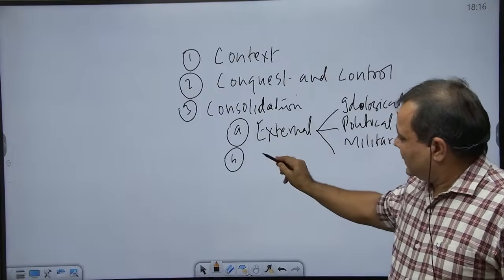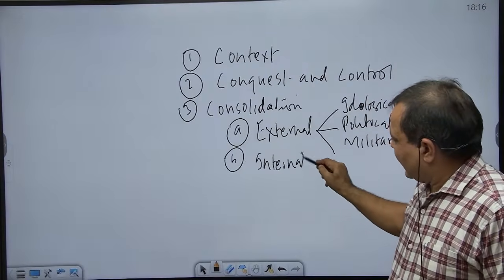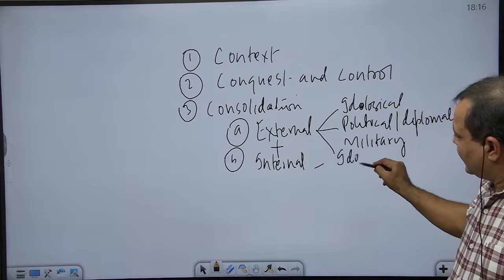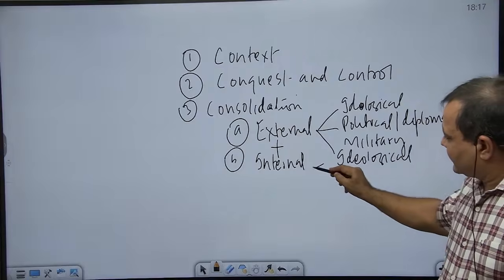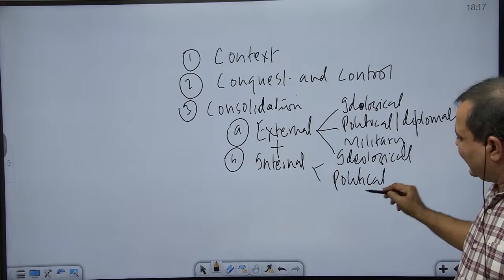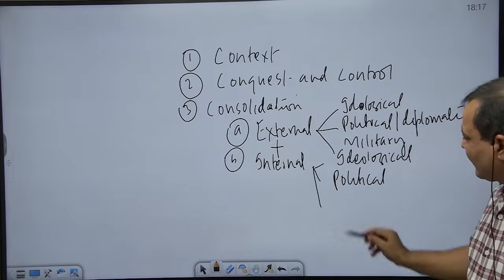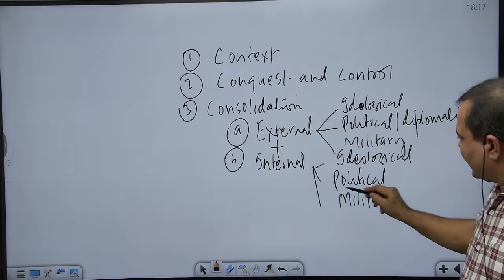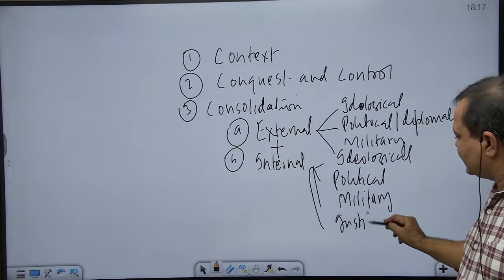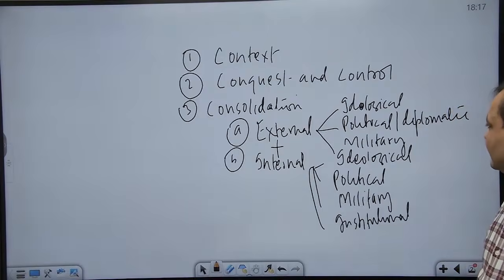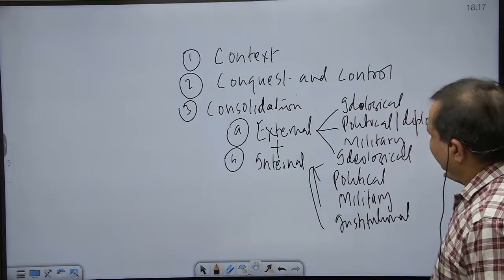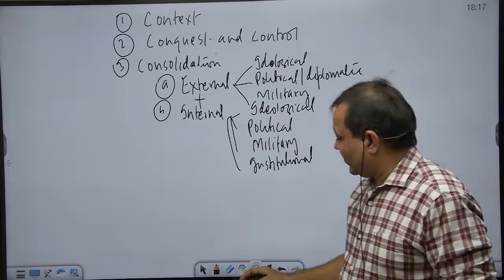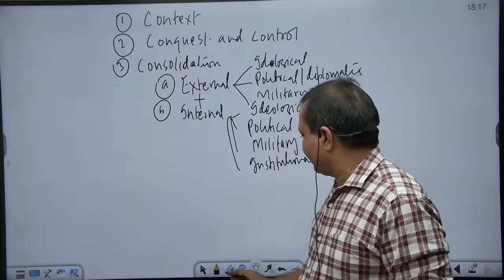B, we can say internal. And internal and external cannot be totally separated. Here also we have ideological, here also we have political, here also we have military, but here we have an additional one, that is institutional. This is the plan we have to keep in our mind while doing the revision, or rather this is the tool we are going to use for our revision.